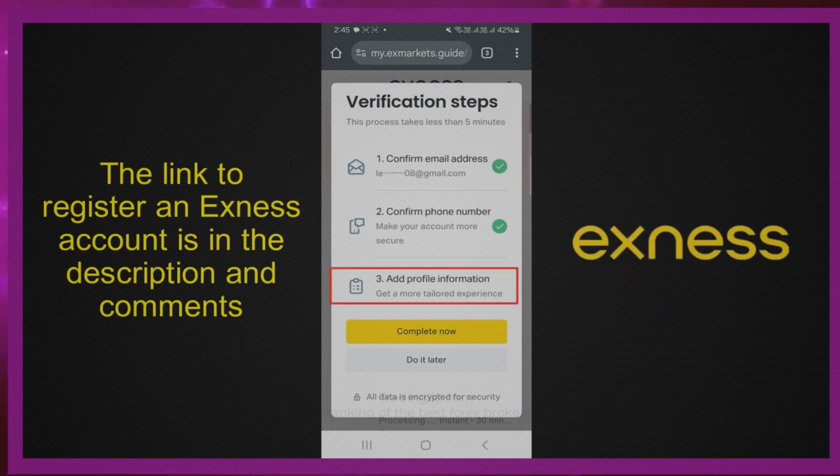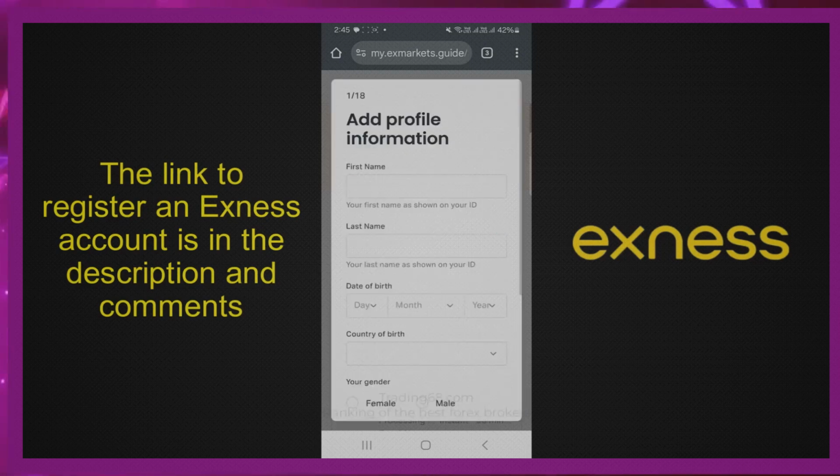The final step of the verification process is to add profile information for the account. Click Complete now. This is the interface for the Add Profile Information section.